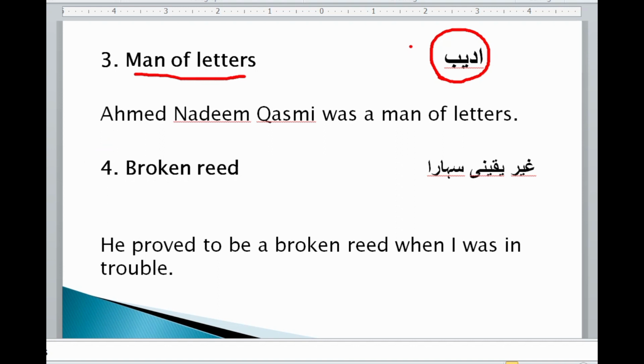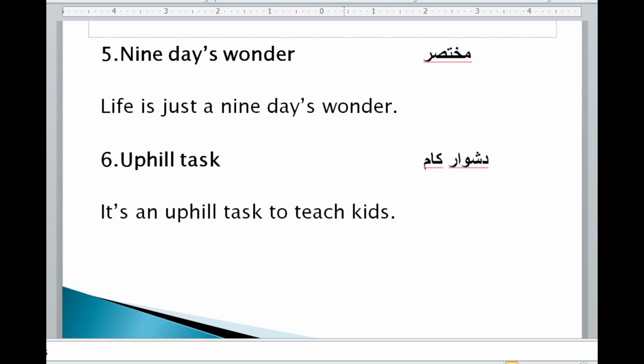Okay, our next idiom is idiom number 4, nine days wonder. Now see, its literal meaning will be different: the wonder of nine days. Its figurative meaning is مختصر, short. Life is just a nine days wonder. If you say life is just short, it gives a meaning.